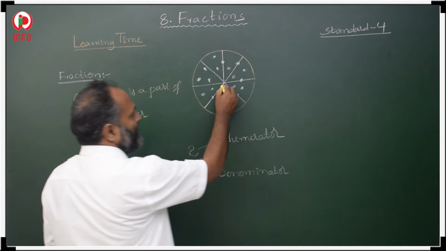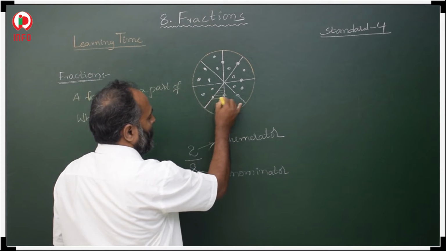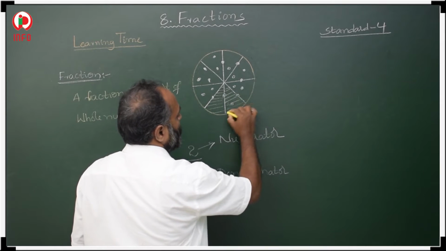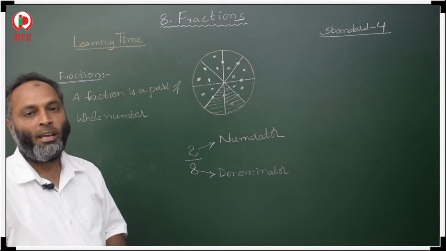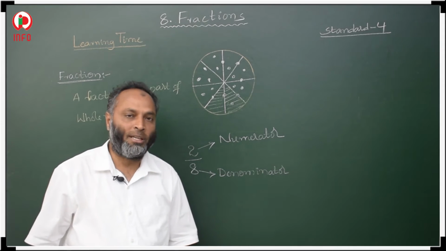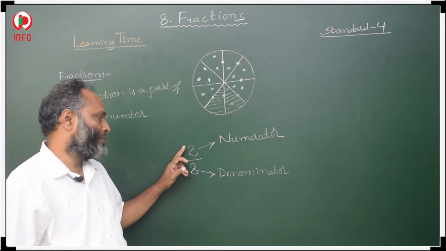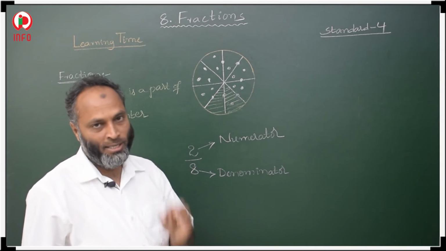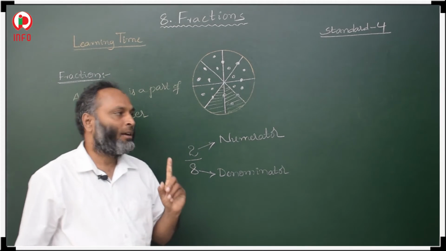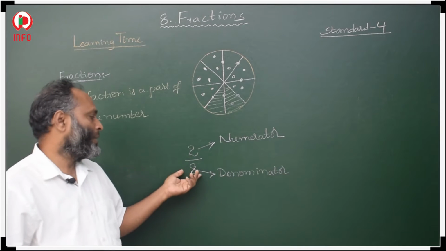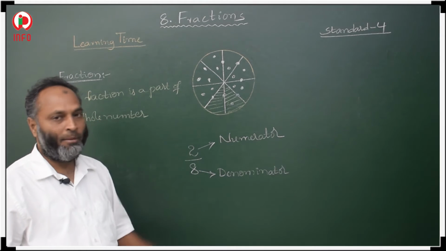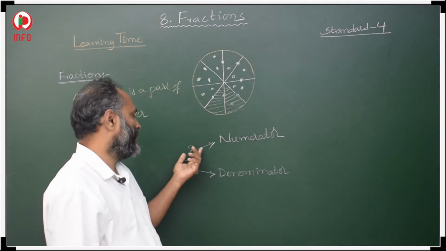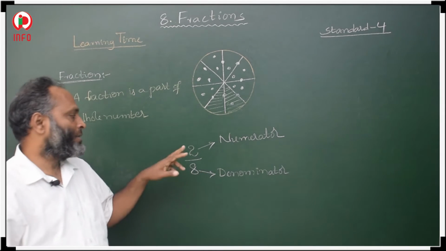2 parts. Here in this pizza, if you ate 2 parts out of these 8 parts, then how to represent it? We have to represent it like this, 2 by 8. This 8 represents the total number of parts. How many parts did we divide a single pizza into? In total 8 parts. Then how many parts you selected, or ate, that represents the numerator. So 2 parts you ate.